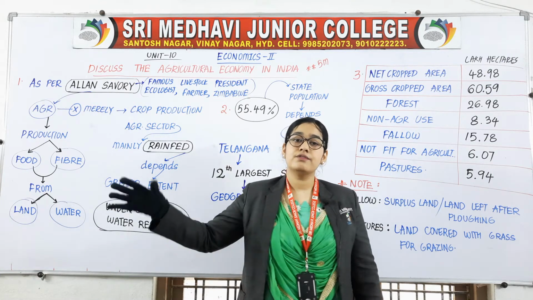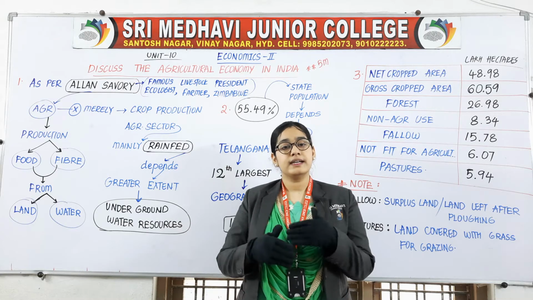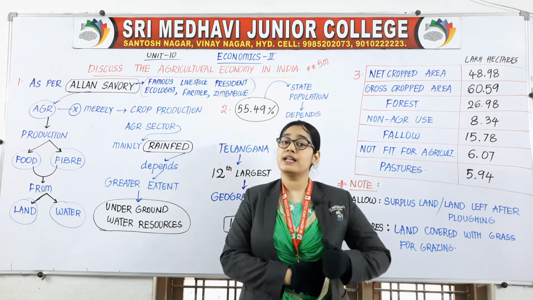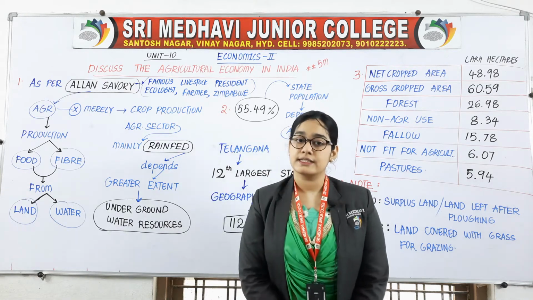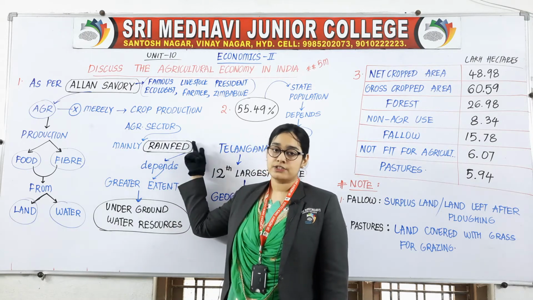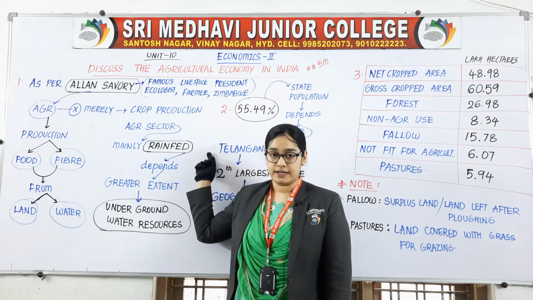The water in rivers, oceans, lakes and ponds is decreasing day by day. So the only option left for our Indian farmers is to depend upon rains. That is the main point, that our agriculture sector is mainly rain fed.